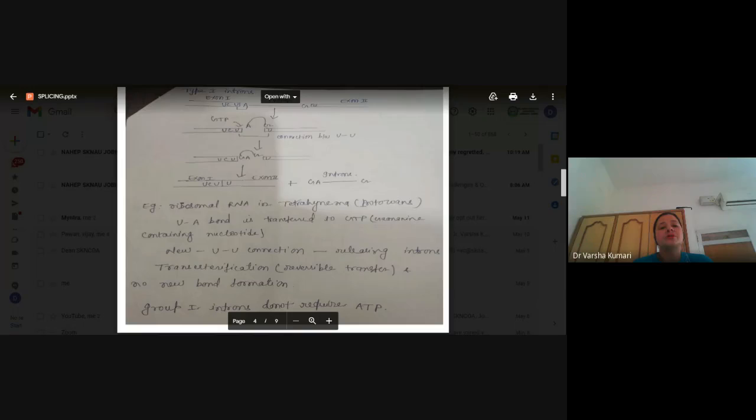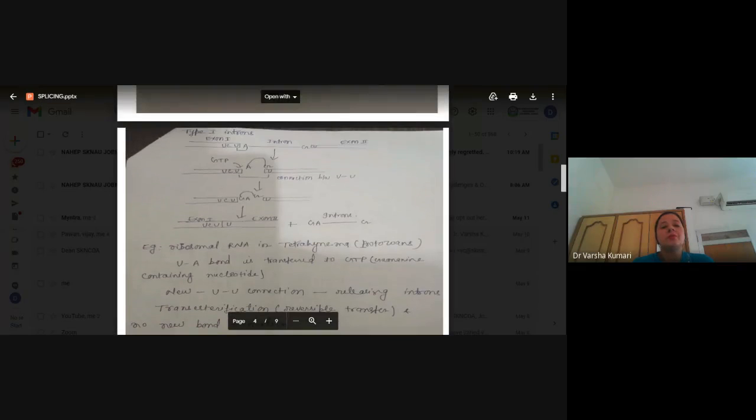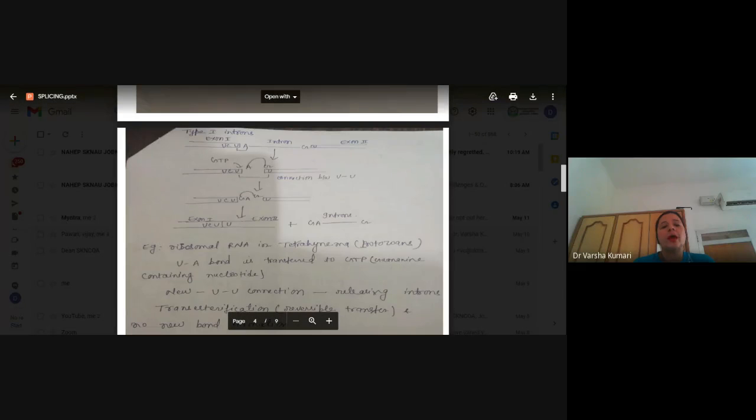Now we are going to see the group 1 intron. So here is how group 1 introns are going to be removed. In this diagram you can see we have exon 1 and exon 2, and in between there is an intervening intron sequence. So first there is a formation of UA bond. Now there is involvement of GTP.